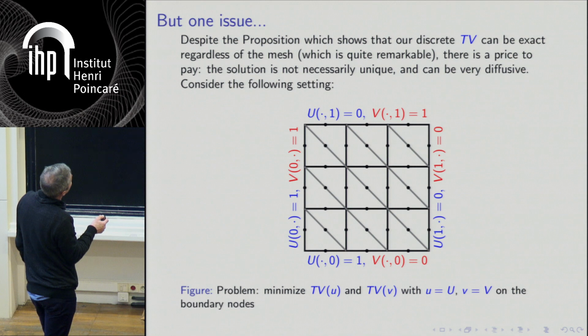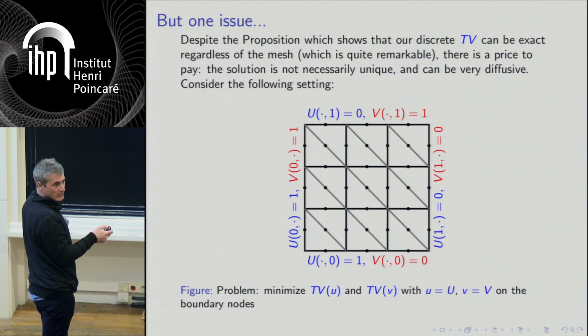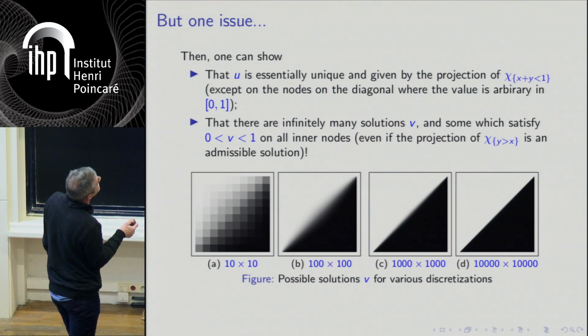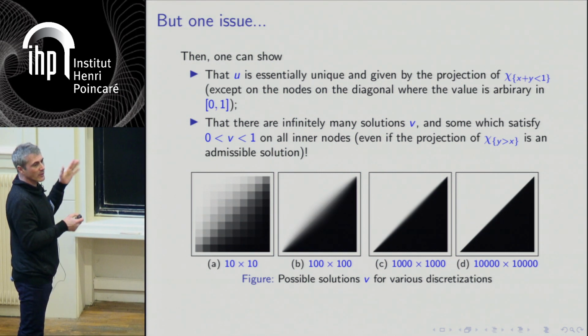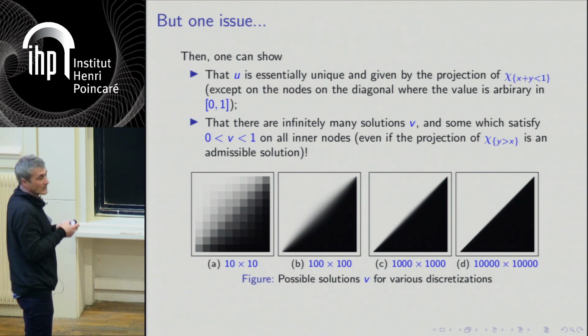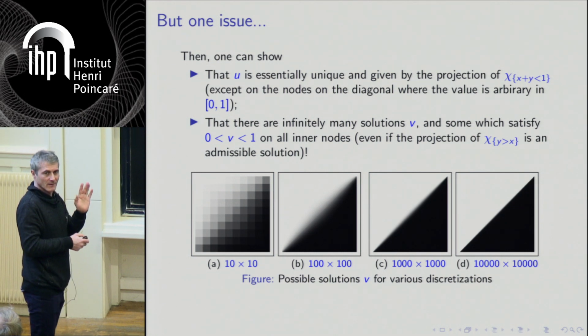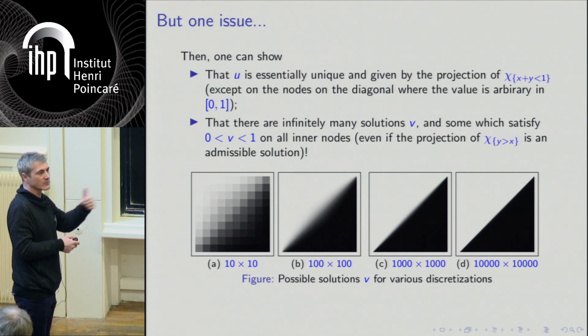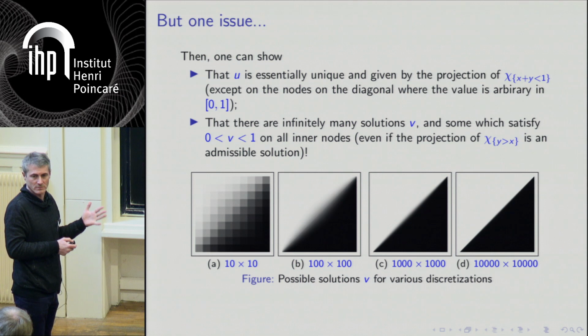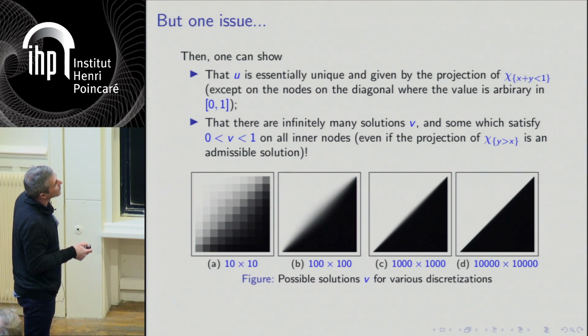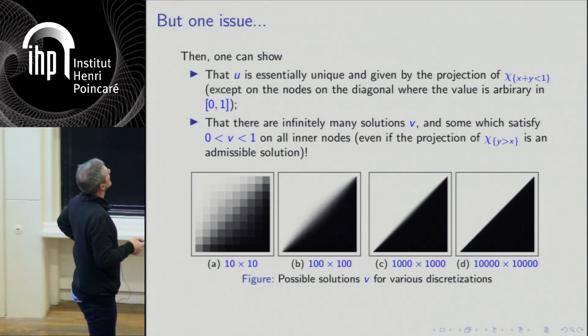But for the second one, you know that the gradient must be in this direction. You know that you must go from 1 to 0 here, but there are many ways you can do it. And you can show that there are infinitely many solutions, and even solutions which are never 0 or 1, except on the boundary, and which are very smooth. But still, I said that the approach was consistent. So when the grid size goes to 0, you have to converge to the solution. And you do, but you do it in a very smooth way. You have some exponential decay here. And here you don't see it, of course.